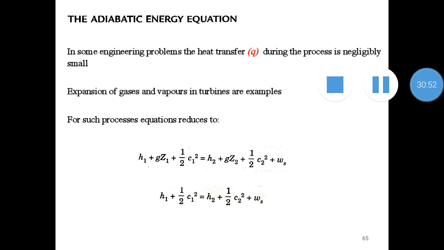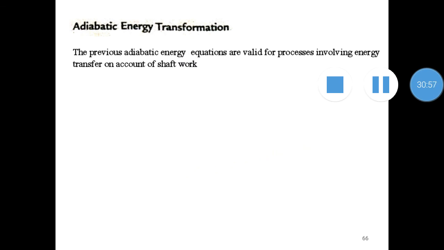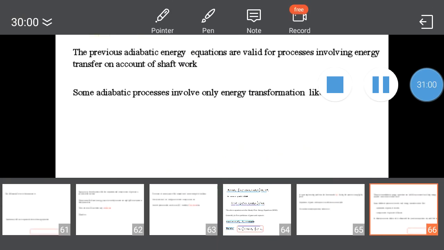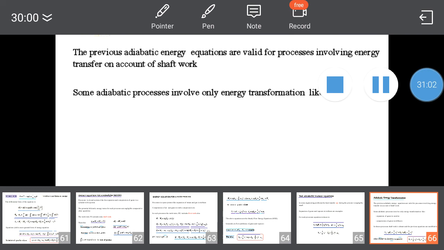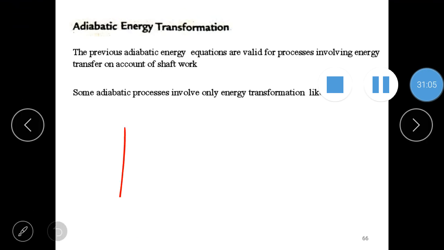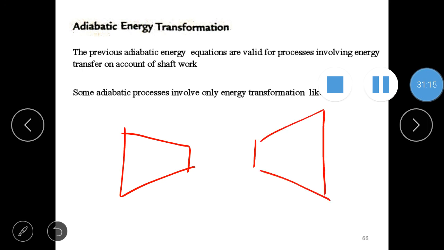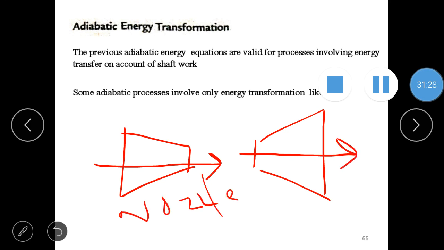Now we are finally coming to our flow devices like nozzles and diffusers. For example, I will draw a diagram here. A nozzle is a flow device like this. Its area will be gradually decreasing, and the diffuser will be a flow device like this. Its area will be gradually increasing. The flow will be taking place from this side to this side. Here also the flow will be taking place from this side to this side. So this is a nozzle, this is a diffuser.